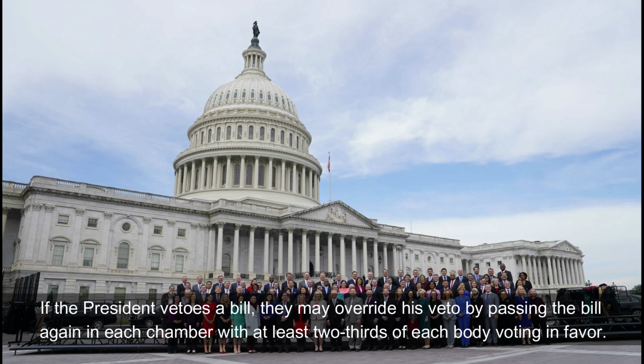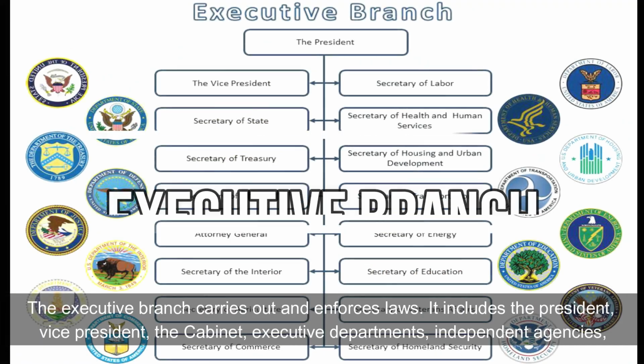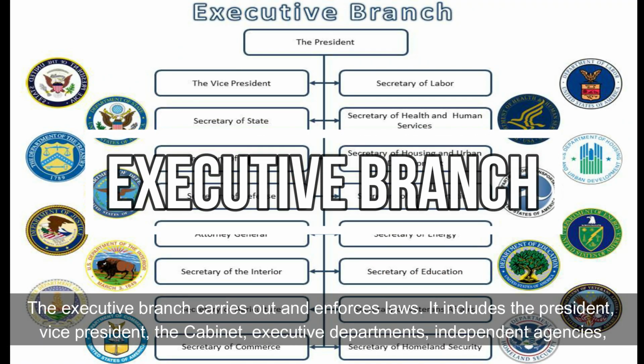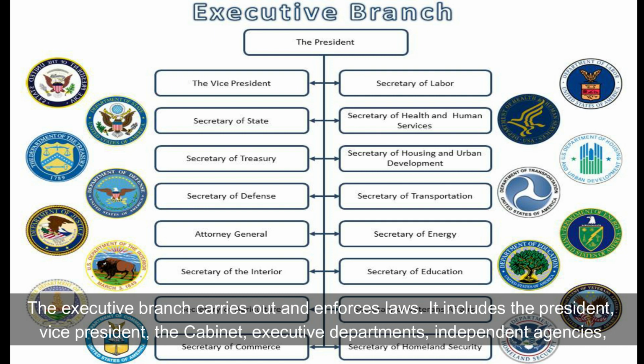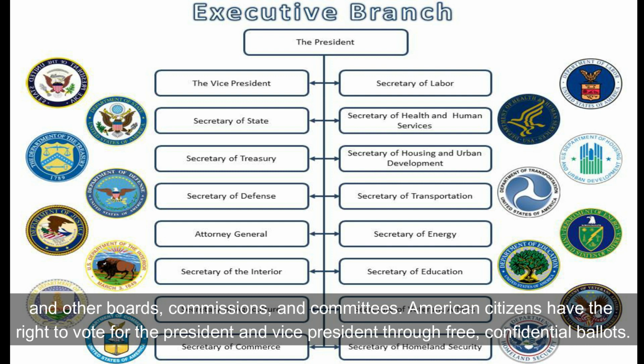If the president vetoes a bill, they may override his veto by passing the bill again in each chamber with at least 2/3 of each body voting in favor. The executive branch carries out and enforces laws. It includes the president, vice president, the cabinet, executive departments, independent agencies, and other boards, commissions, and committees. American citizens have the right to vote for the president and vice president through free, confidential ballots.